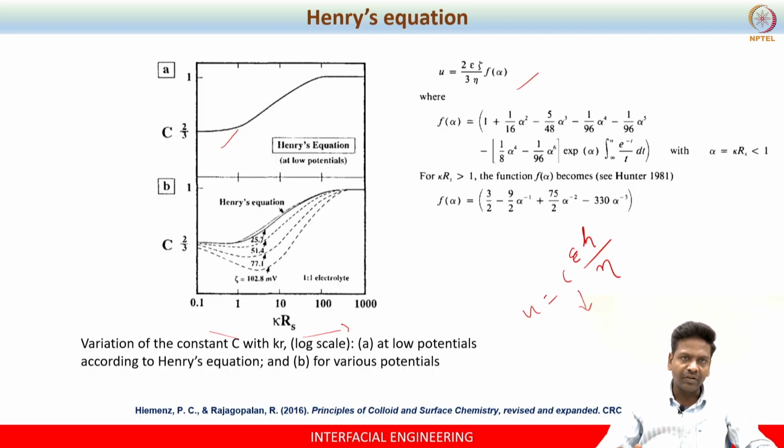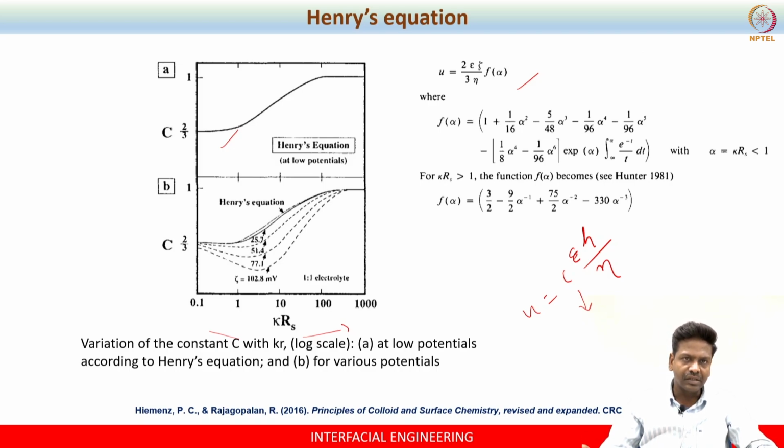Because we are not measuring the surface potential, we are using this analogy called KRS is small, KRS is large. When KRS is small, we can safely use the surface potential equation as the zeta potential equation by substituting the surface potential with the zeta potential, right. When KRS is large, then the problem comes.